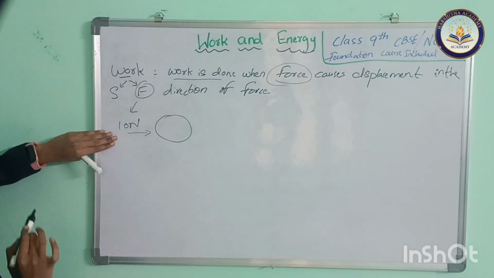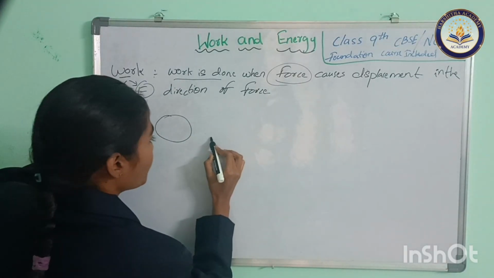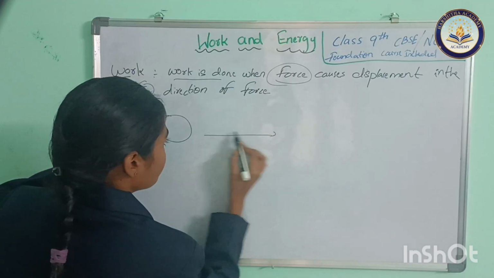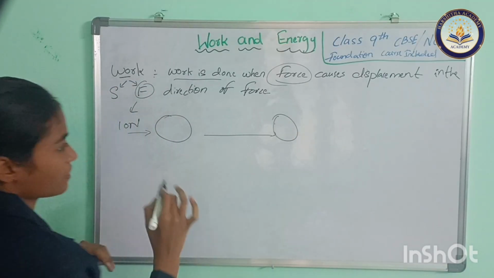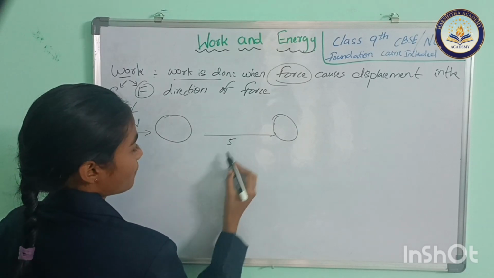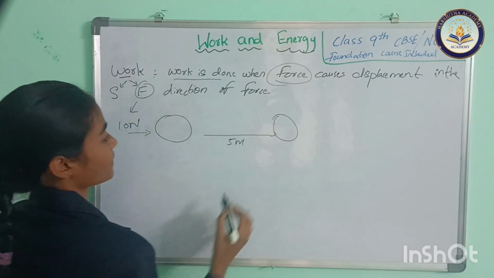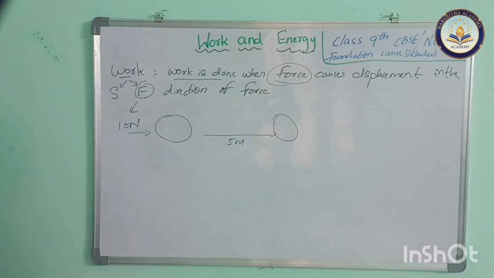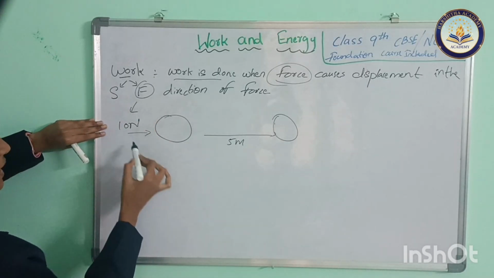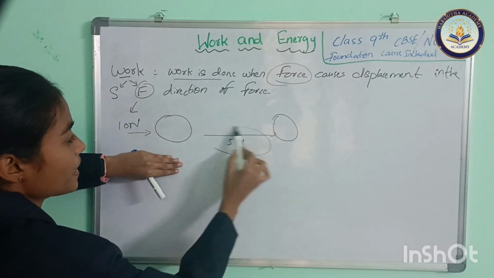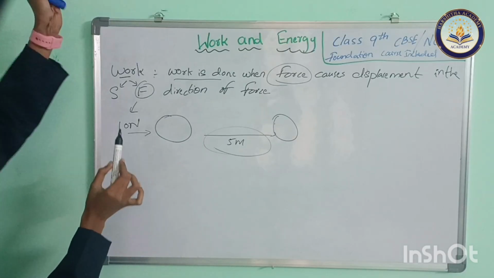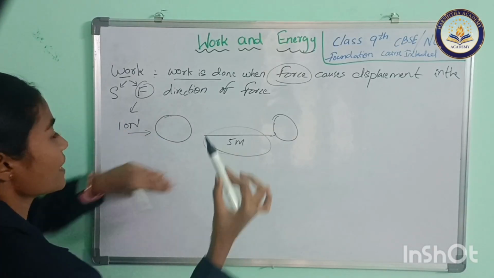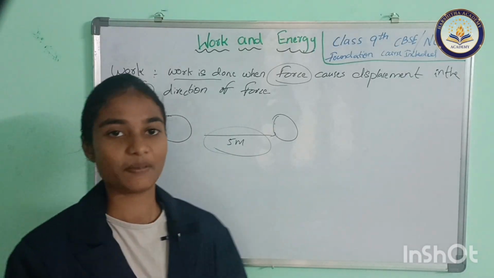By applying this 10 Newton, the ball moves from its initial place to this place. The distance travelled is, for example, 5 meters. So by this force, some displacement happens here.